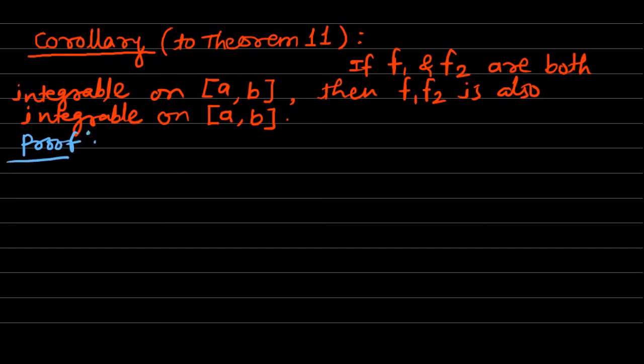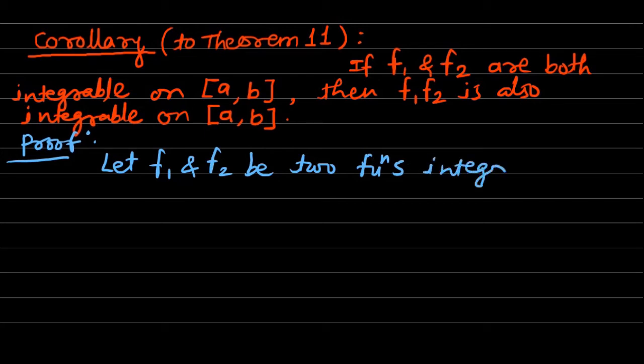Proof. Let f1 and f2 be two functions integrable on closed interval a to b. So we are considering that there are two functions f1 and f2, both are integrable on the closed interval a to b.